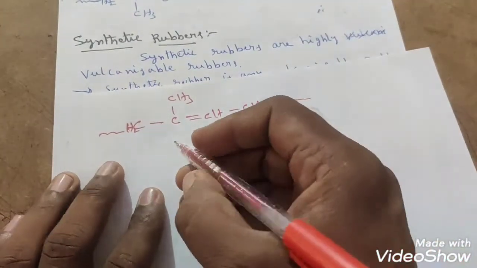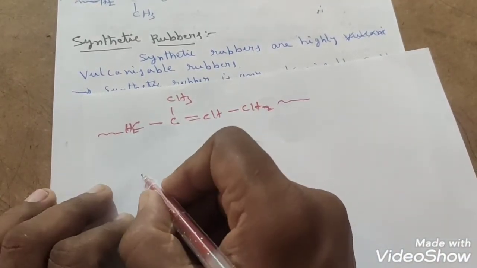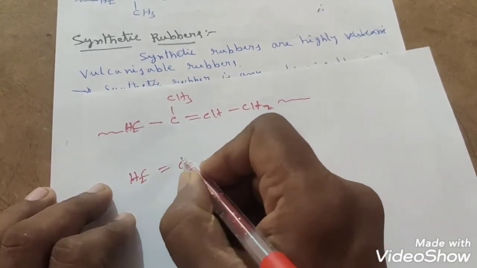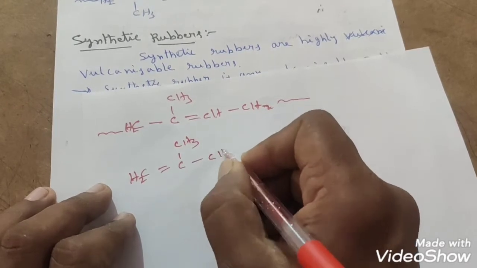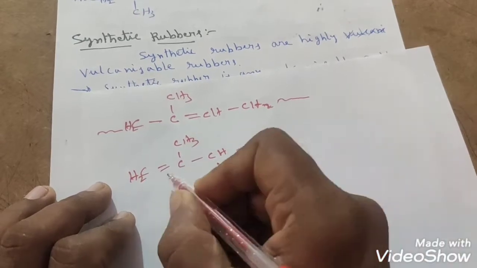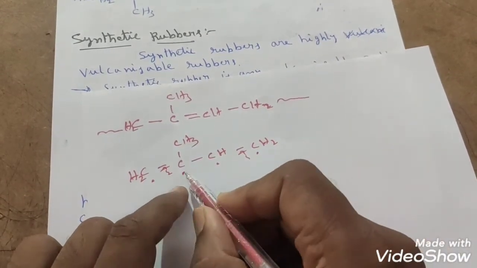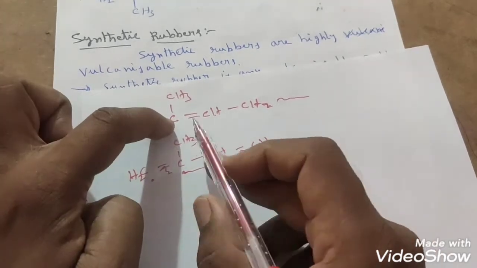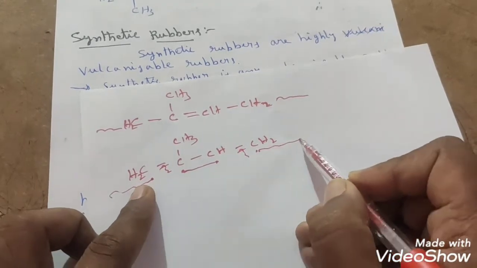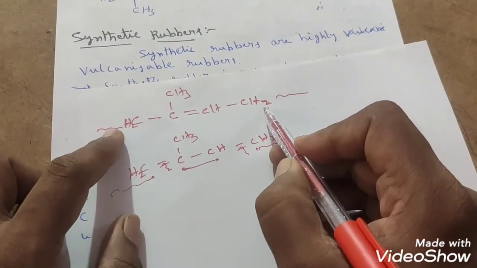From isoprene only. What is the formula of isoprene? 2-methyl 1,3 butadiene, right? The formula is CH2 double bond C, CH3, CH double bond CH2. Correct or not? Here breaking of bond, free radical formation takes place. Here there is a chance to form a double bond between C and CH. This is the continuation part of this CH2 with another molecule. Correct or not? The same thing I have taken.